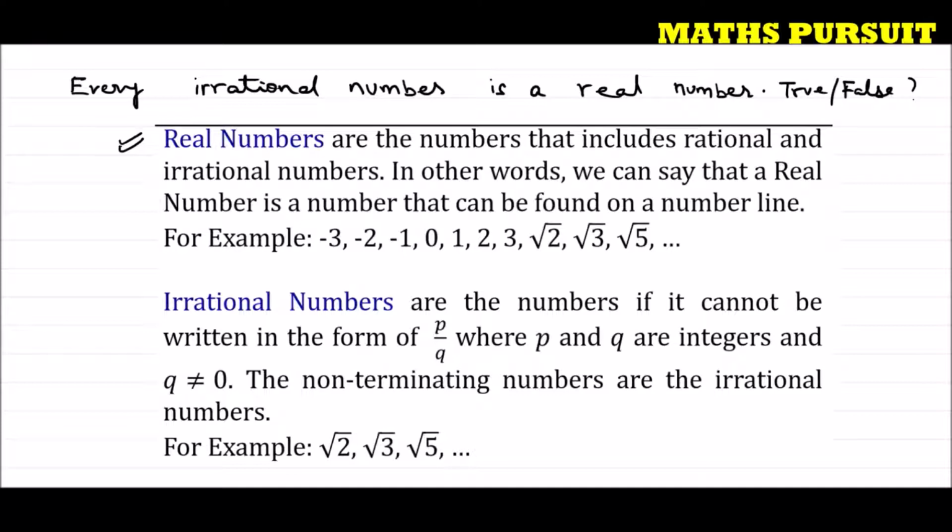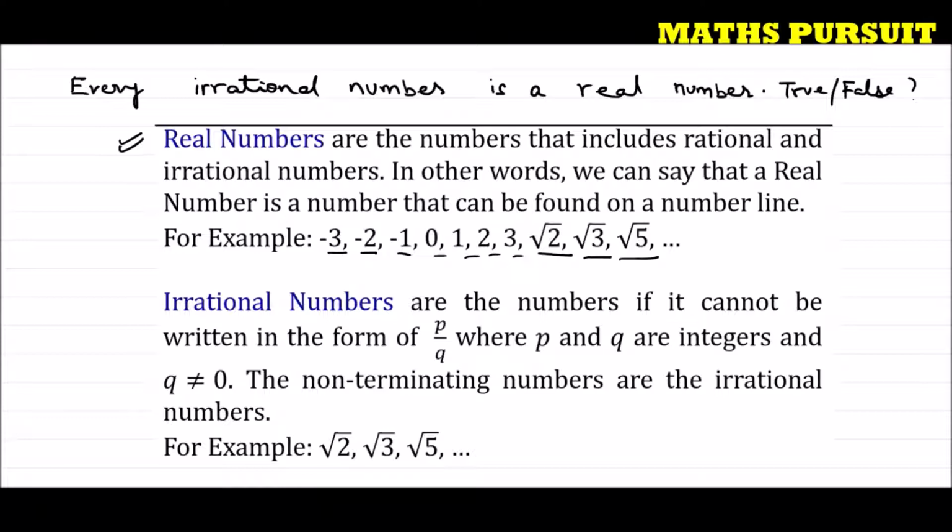Real numbers are the numbers that include rational and irrational numbers. In other words, a real number is a number that can be found on a number line. That means any number can be a real number. Those are like -3, -2, -1, 0, 1, 2, 3, √2, √3, √5. Any number on the number line is a real number.